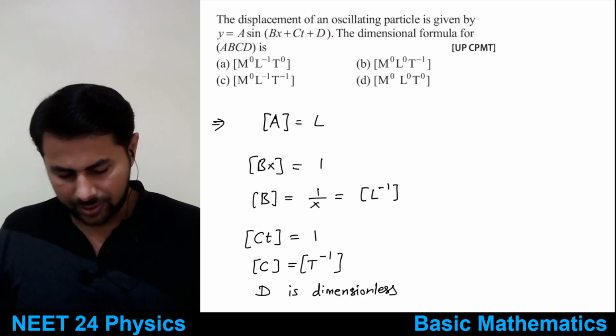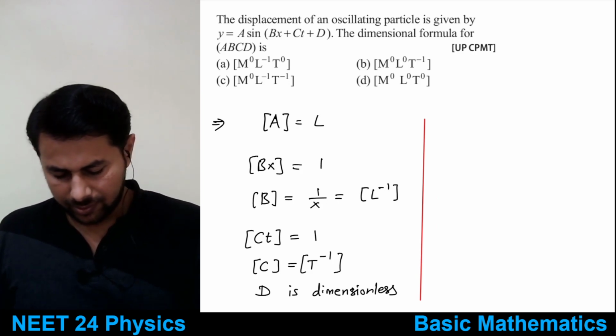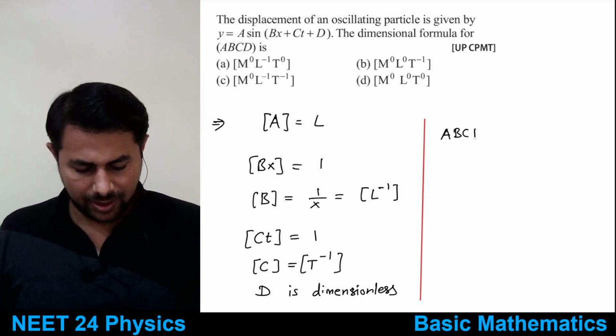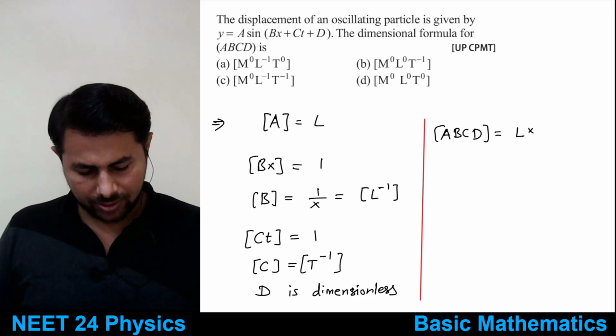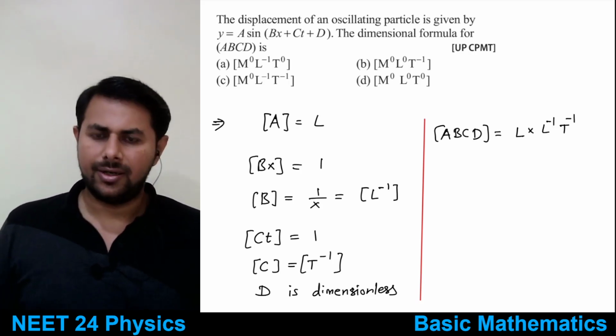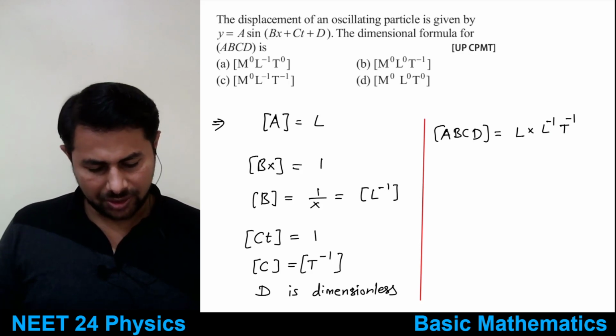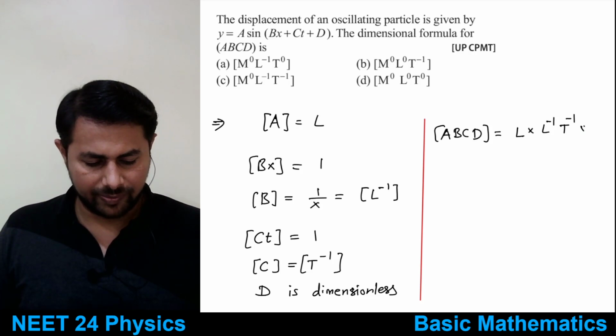Okay, so what do we get then? If we multiply a b c d, so a b c d, if you multiply their dimensions, so a has dimensions of length, b has dimensions of 1 by length, or L raised to minus 1, c has dimensions of T raised to minus 1, and d is dimensionless, that means you can say it's 1.